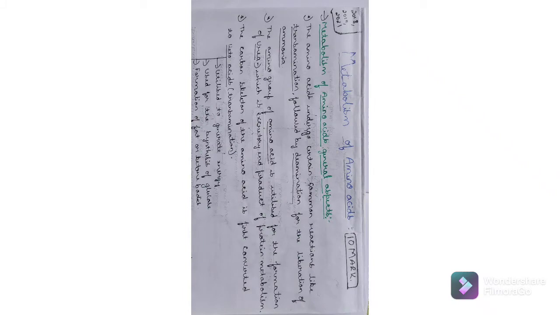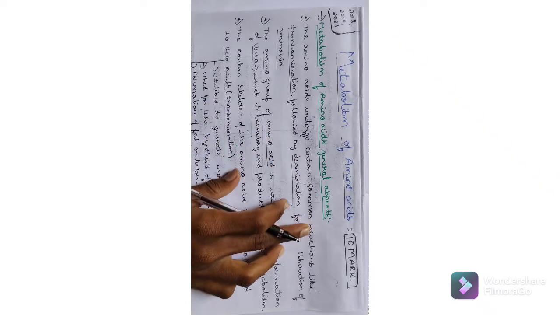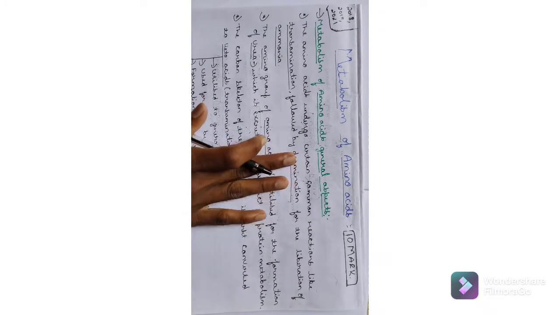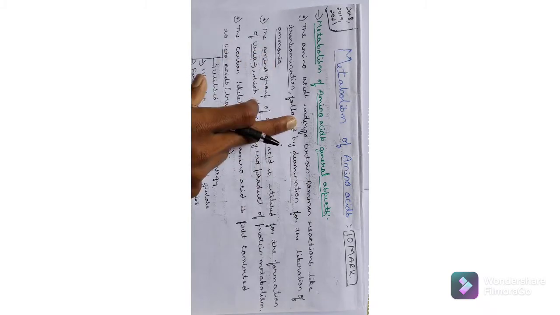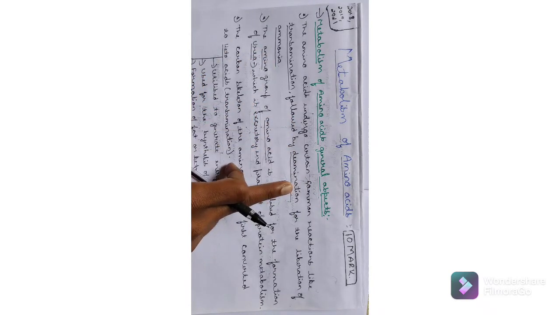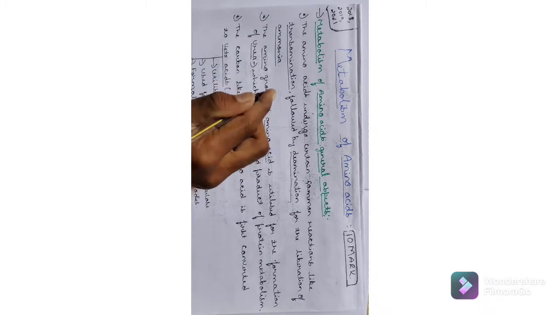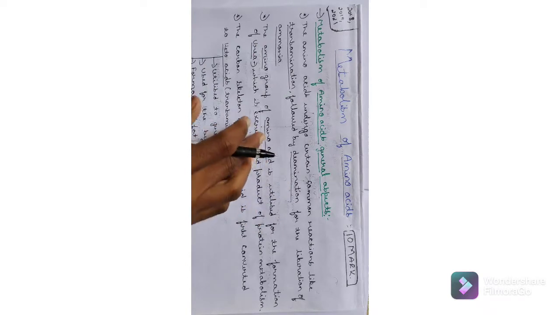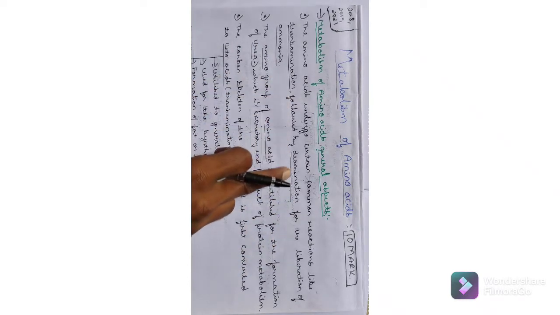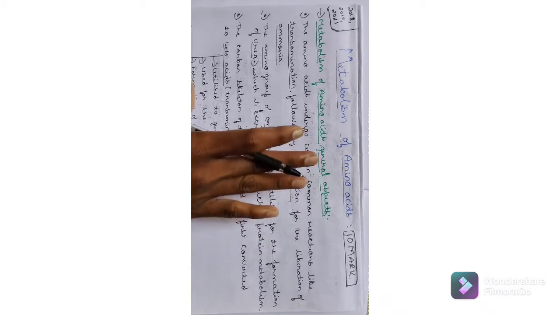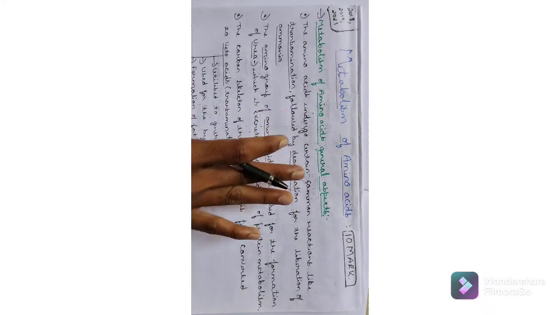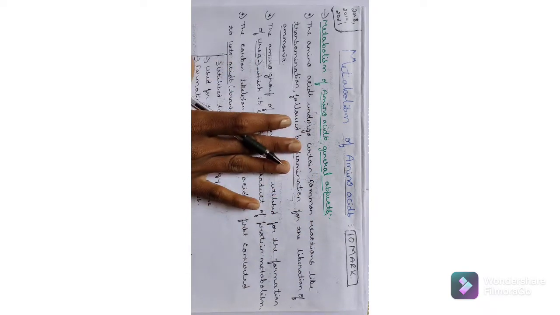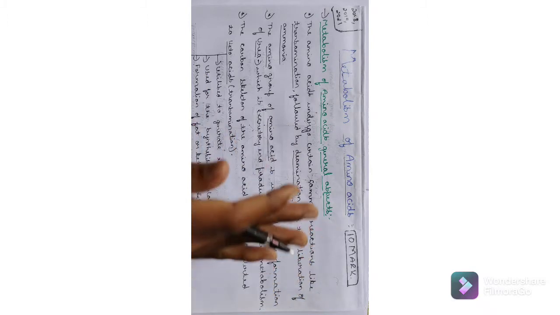So let's move to the next concept. In metabolism of amino acid, some general aspects: the amino acid undergoes certain common reactions. The main important reactions are transamination and deamination, for the liberation of ammonia, that is NH3. Later we will discuss what transamination and deamination are. First remember that amino acid metabolism undergoes certain reactions. In that, the peculiar one is transamination, the first, followed by deamination.